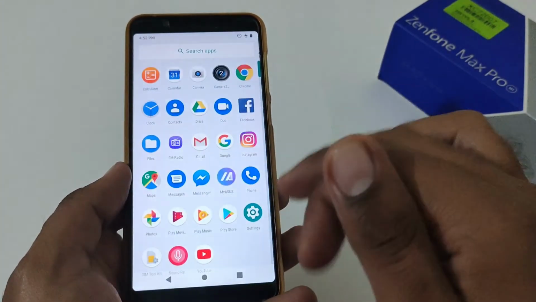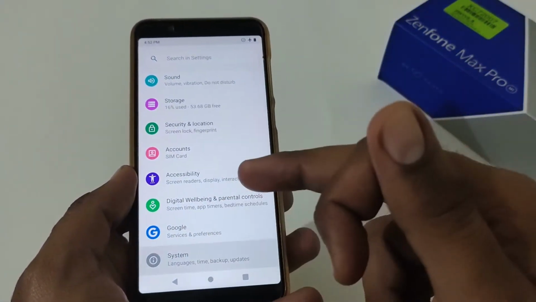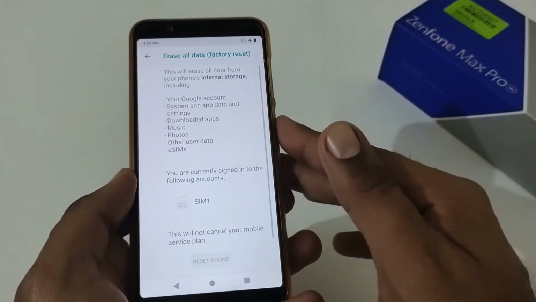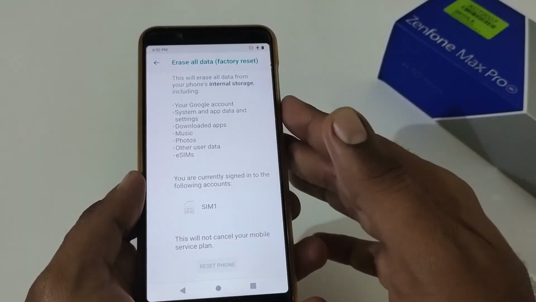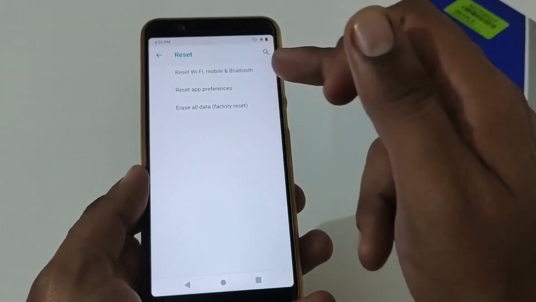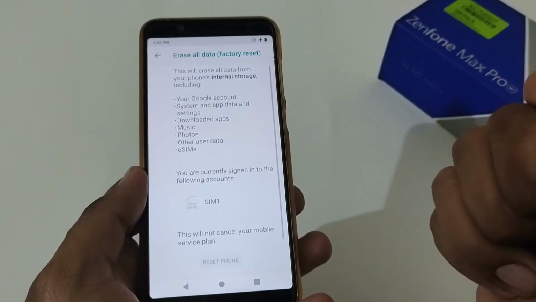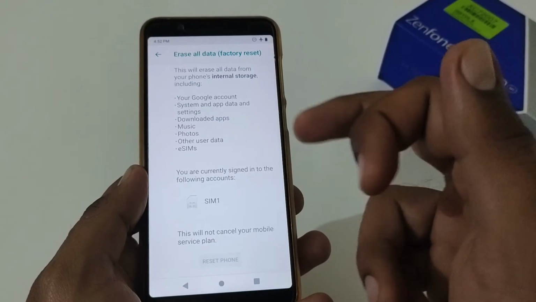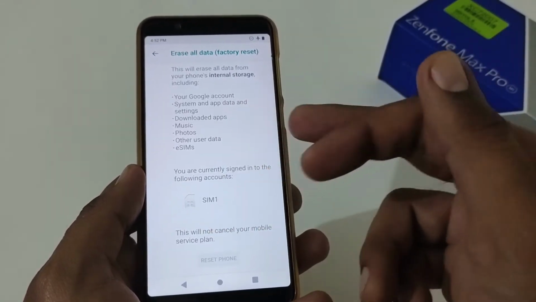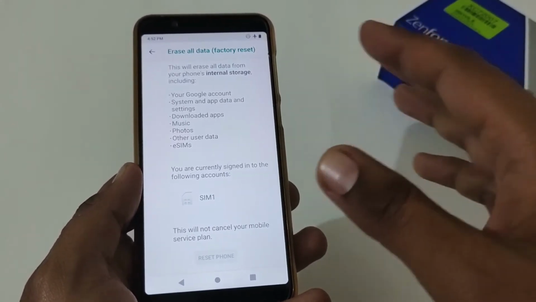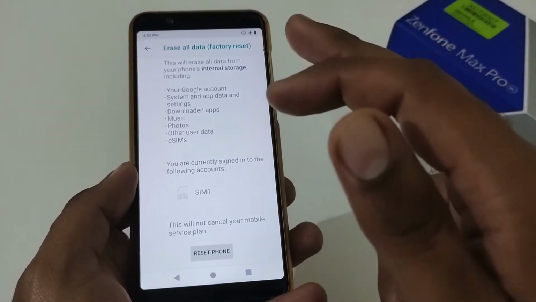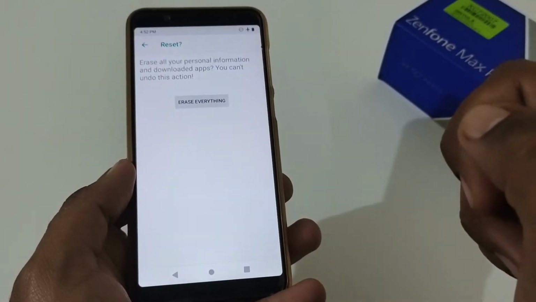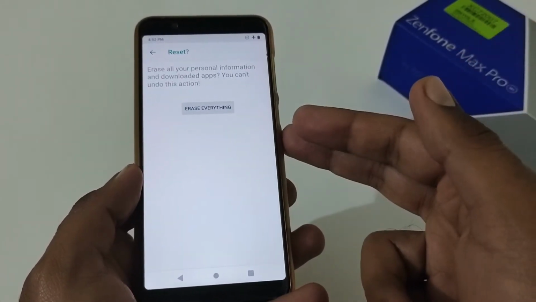Before I proceed with the factory data reset, you should take a backup of all the data you have in your internal storage, because everything will be wiped and nothing will be recoverable. On the Android side, I have tapped on reset process, erase all data, factory data reset. It is also prompting that everything will be erased, be it your Google account, system apps, downloaded apps, music, photos, other user data, and so on. If you are sure that you have already taken the backup, then tap on reset phone and it will prompt you for the final time.